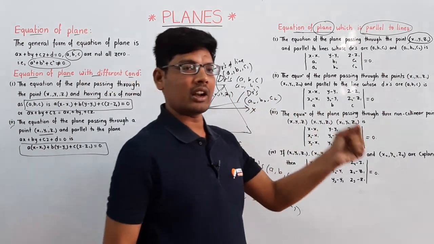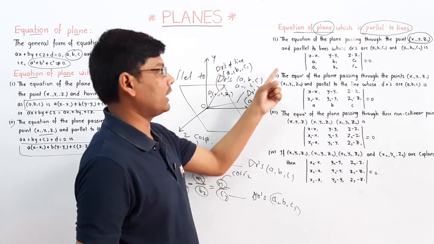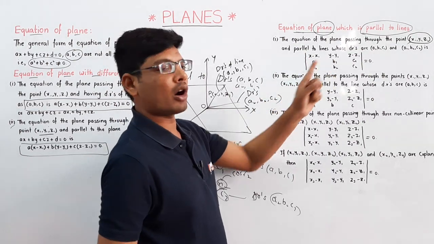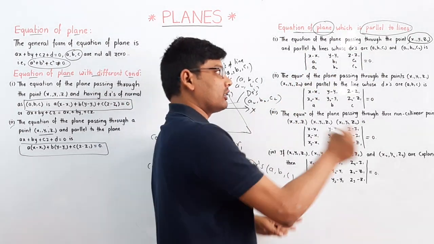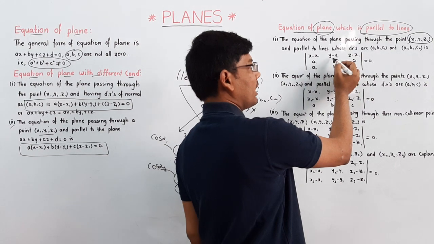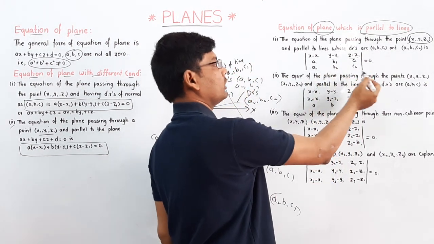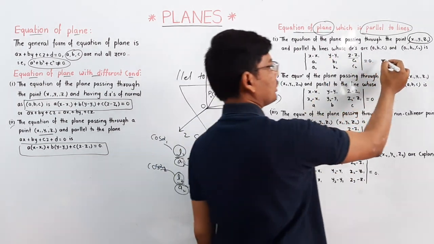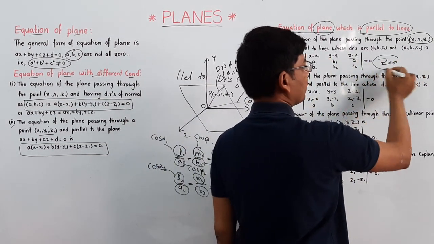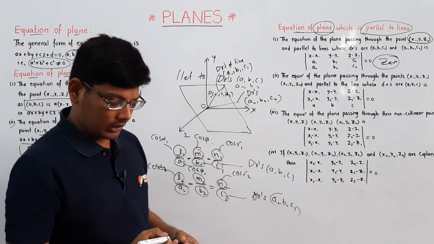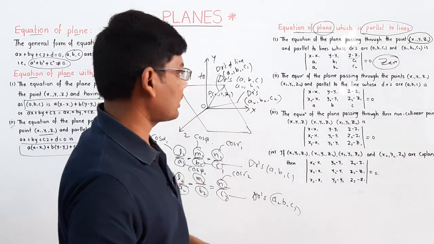Then the equation of a plane will become the determinant with rows x minus x1, y minus y1, z minus z1; a1, b1, c1; a2, b2, c2, is equal to 0. If you substitute the values in this expression, we will get the equation of a plane here.